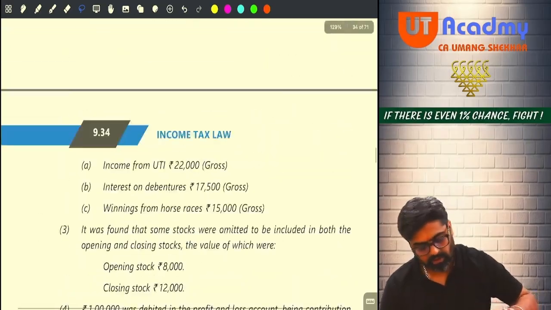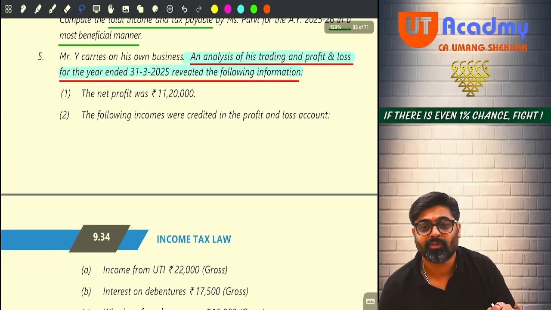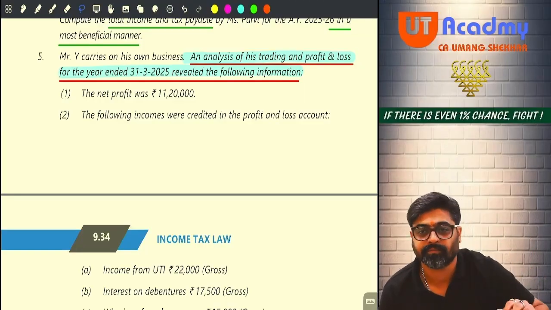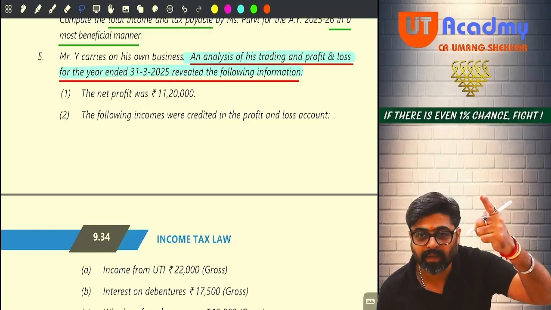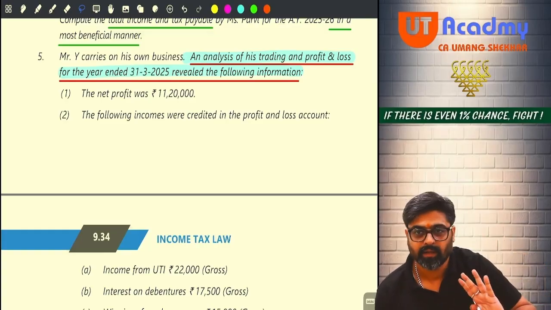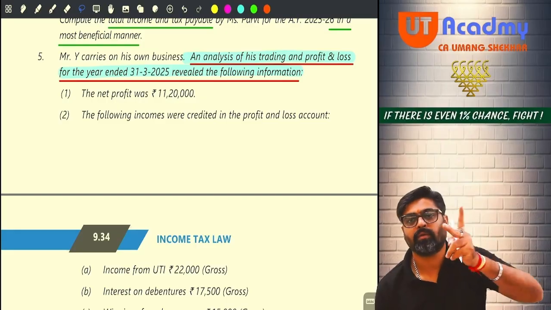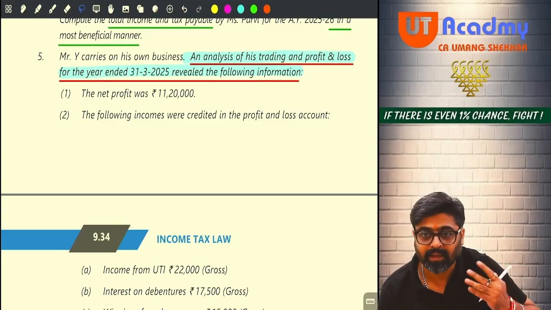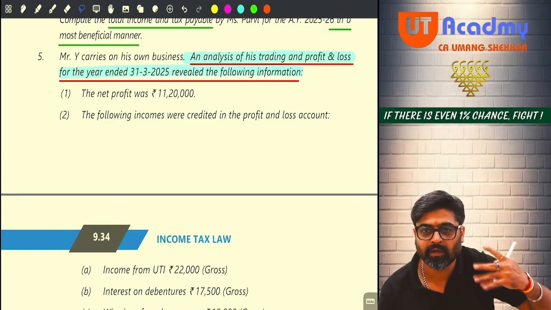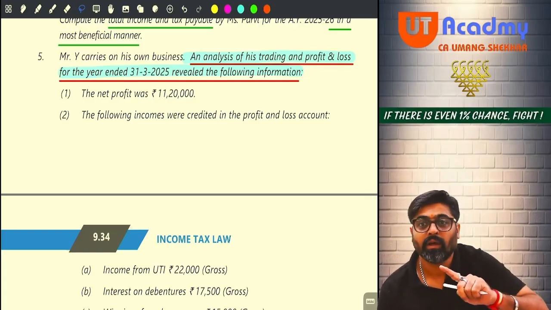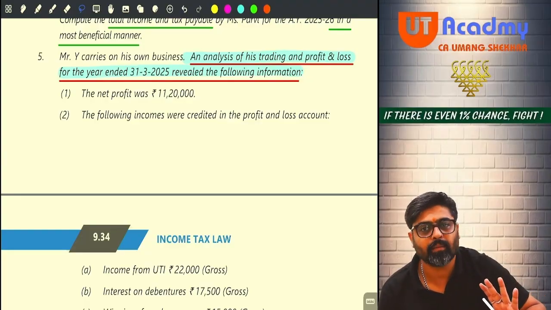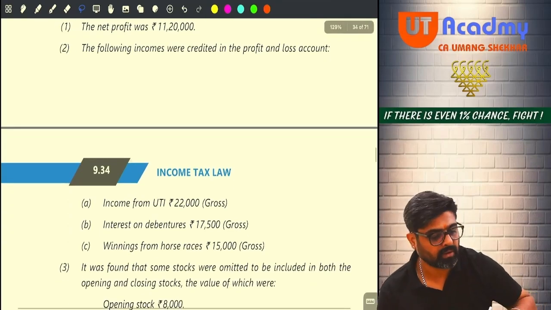Understanding? Now see, profit is also given, net profit. So from this profit only you have to fetch your PGBP income. Which method? Indirect method, sir, because profit is given. So from your P&L, this is your profit. Now in this profit, you have to add, you have to less the following items. And sometimes if it is allowed, no need to add, no need to less. If it is disallowed, either you will have to add or you will have to less. Getting my point?